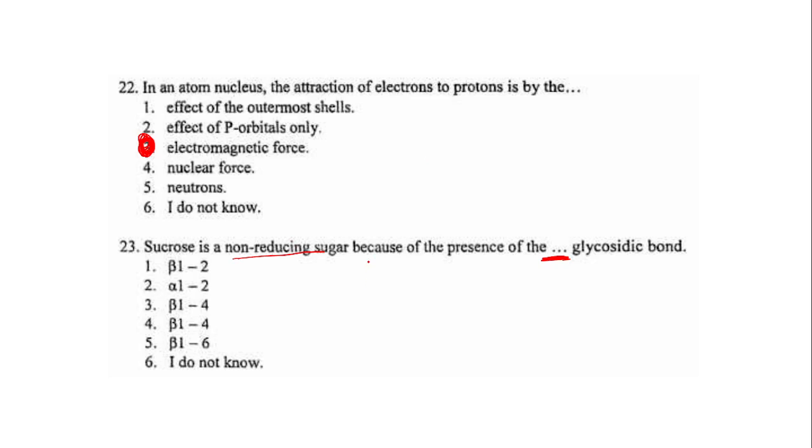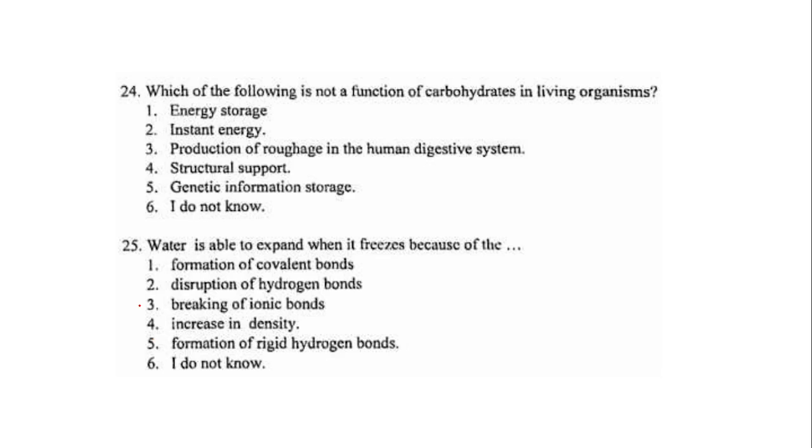So for this one, which is number 23, the answer is simply 5. Sucrose 1 to 5, 1 to 6. Am I sure on this? Okay, yeah. Beta 1 to 6 glycosidic bond.